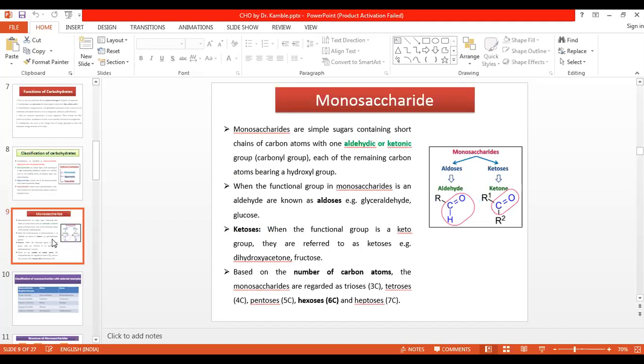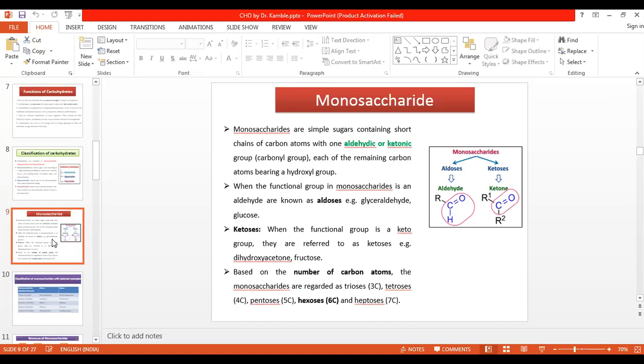Another thing madam already discussed is that monosaccharide is composed of an aldehydic or ketonic group. If the aldehydic group is there, it is called aldose, and if the ketonic group is there, ketose or keto sugar. Some people planning diet plans take keto foods. You heard about this? Yes, sir. Keto diets. Okay.